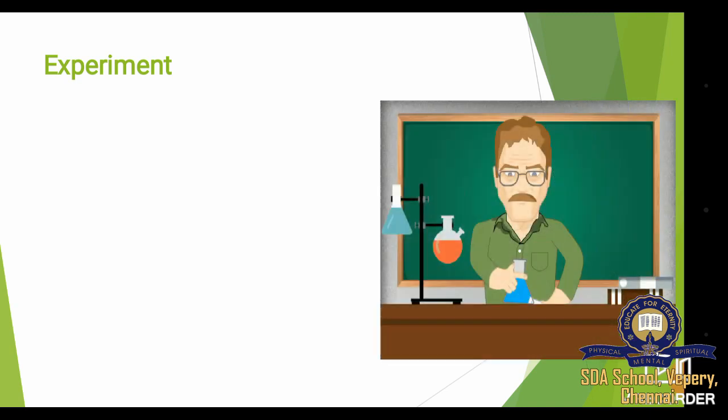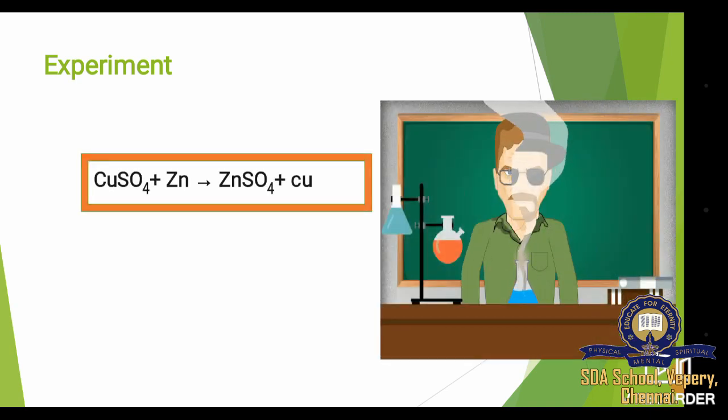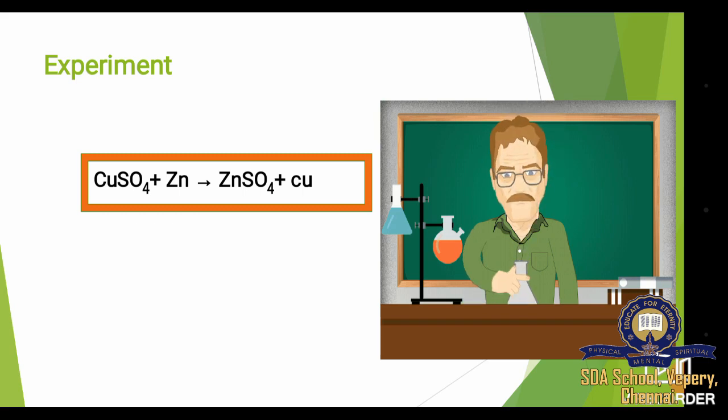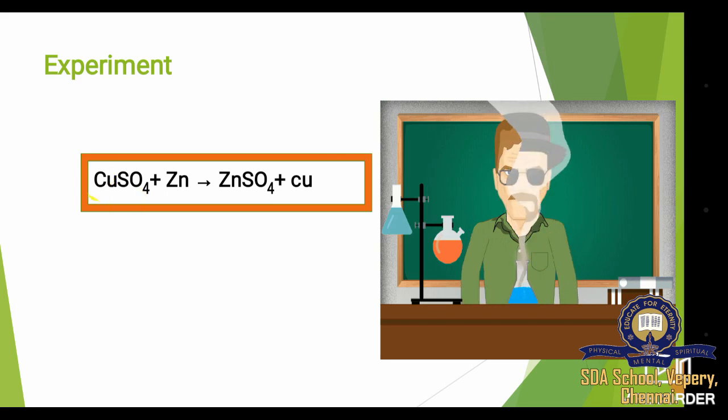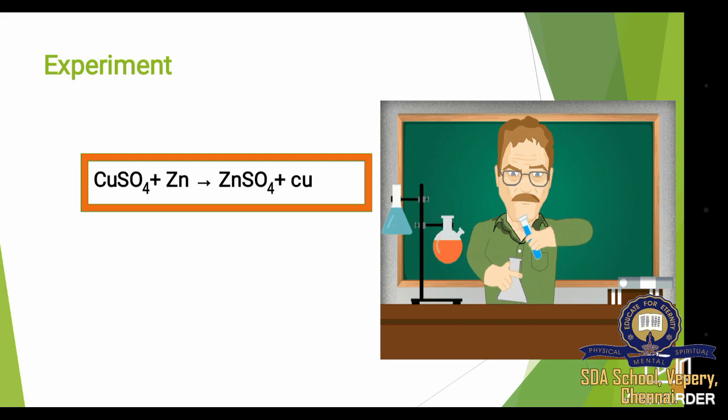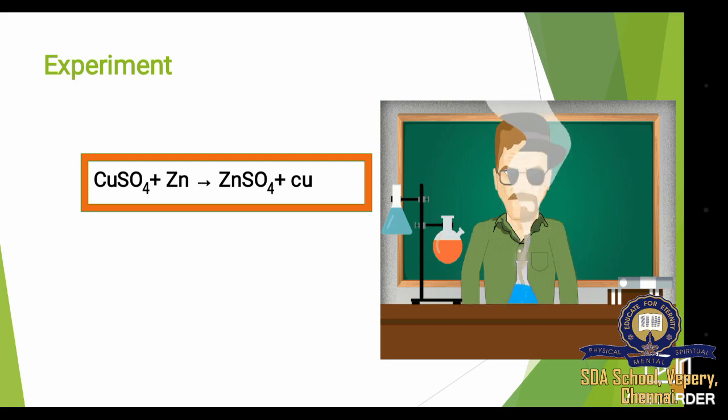The example for this type is CuSO4 plus Zn gives ZnSO4 plus Cu. Here copper sulfate is present. So this copper is replaced by zinc and the copper goes separately. So ZnSO4 plus Cu is formed as the product.